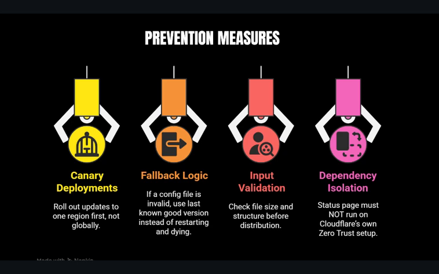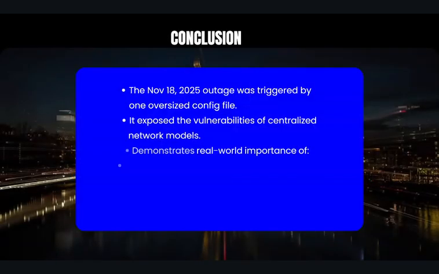Now, preventive measures. To prevent such failures in the future, Cloudflare and other companies should implement canary deployments: test in one region first. Fallback logic: when a config is broken, don't crash. Input validation: reject oversized or malformed files. Dependency isolation: critical systems like status pages must remain online independently.